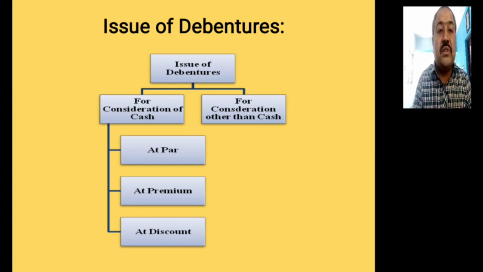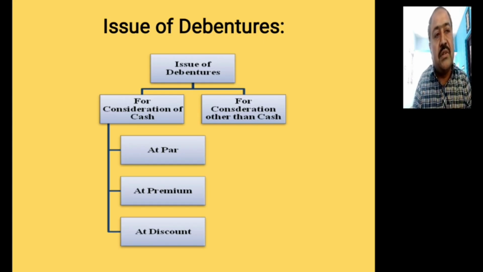And apart from this, whether the company issues debentures for consideration of cash or for consideration other than cash, a company can issue debentures in three different ways: at par, that means at original price; at premium, that means at an additional price; and at discount, that means at a lesser price. So these are the various ways in which a company issues debentures.